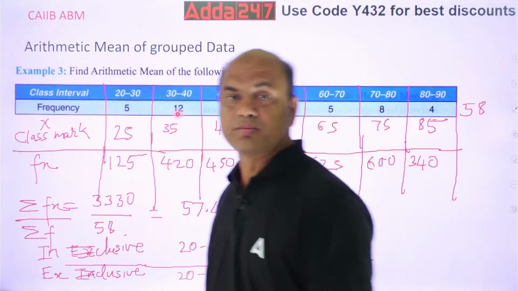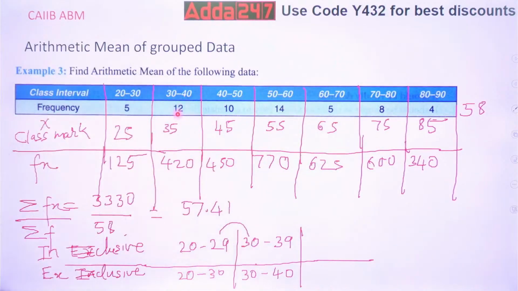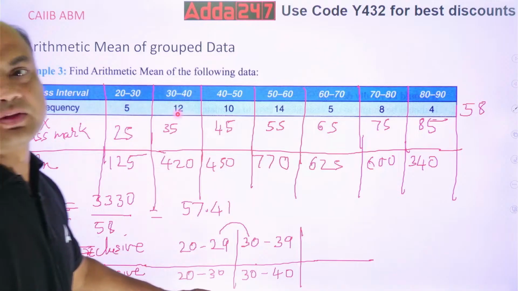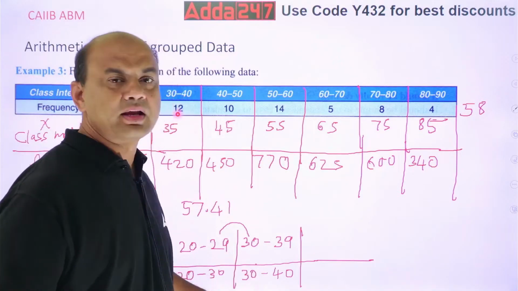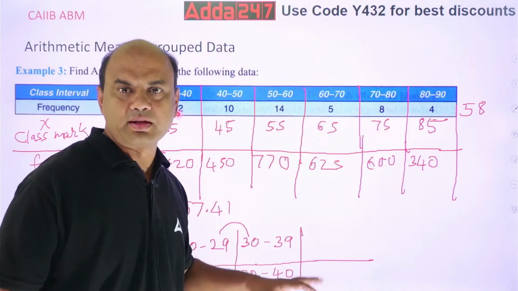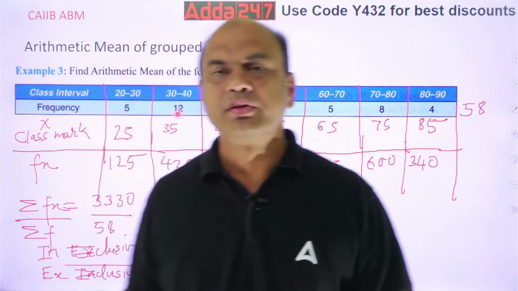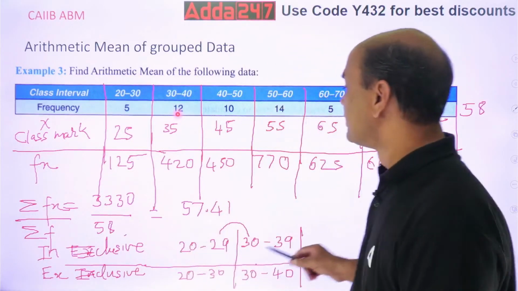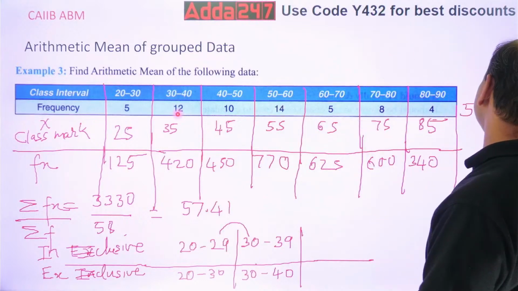What will we do? Here we won't be taking the last one, 30. We will take it up to 29 and leave the 30. From here, you will take up to 39, leave the 40. Similarly for the others. Okay? So now clear? So this is the answer for the arithmetic mean.